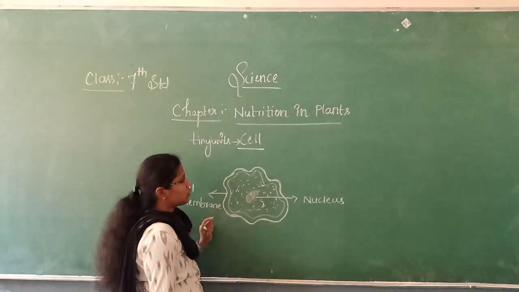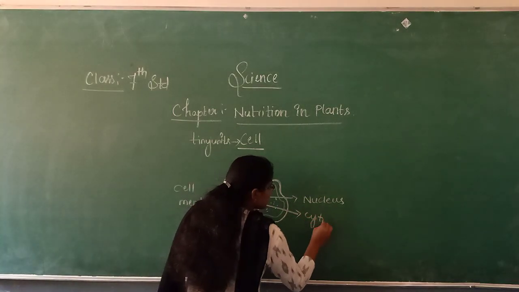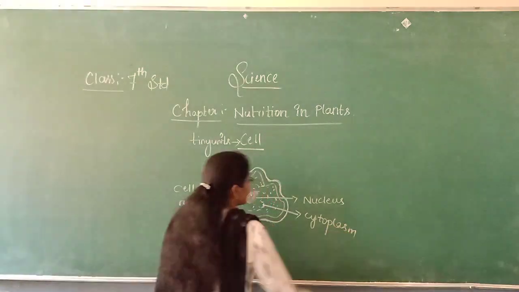This nucleus is surrounded by a jelly-like substance, and you call this the cytoplasm.